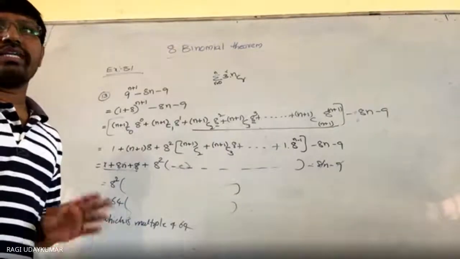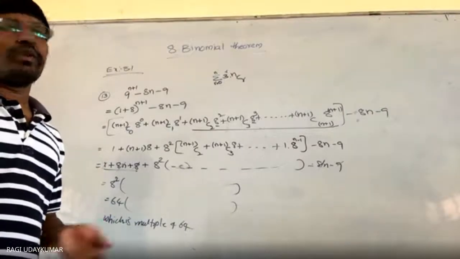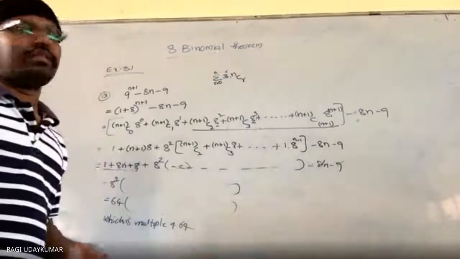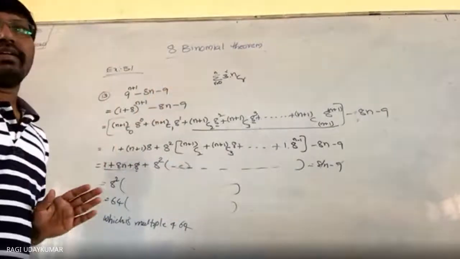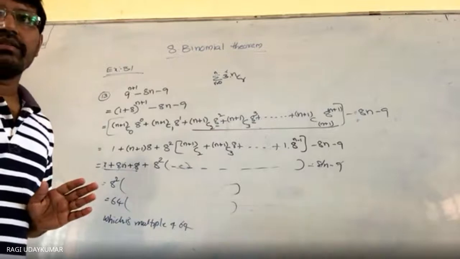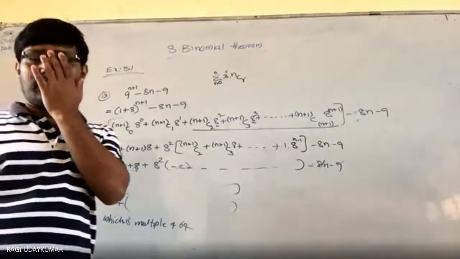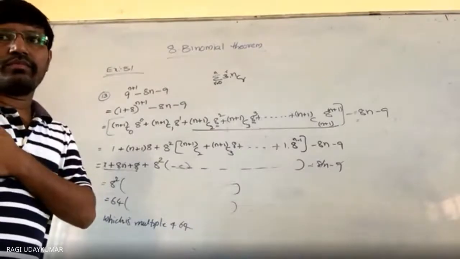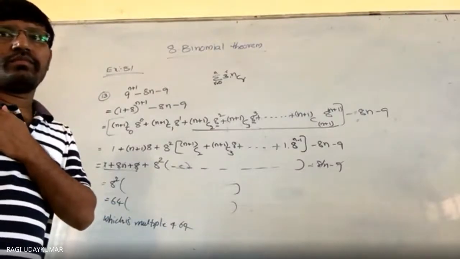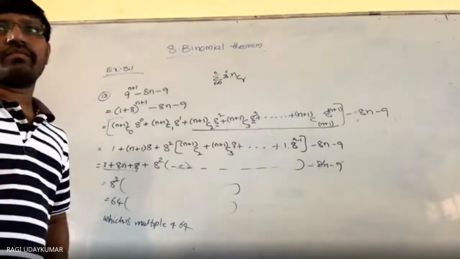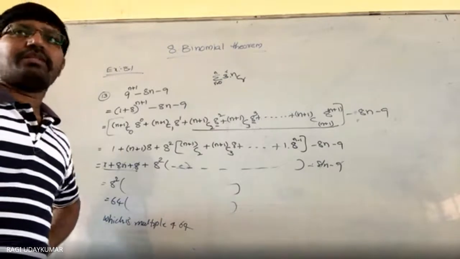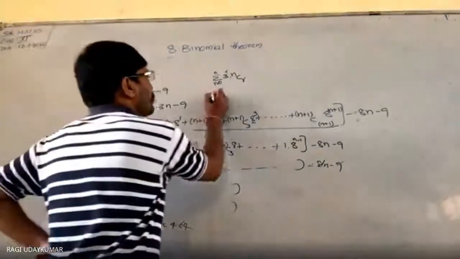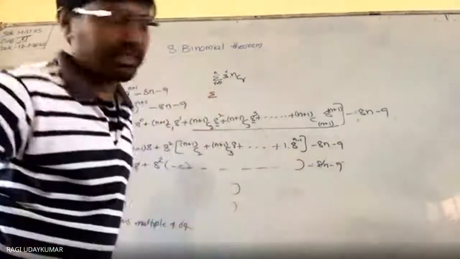You have to prove that it is equal to 4 to the power of n. So actually, whenever you take into consideration this expansion, just take a plus b whole to the power of n, if you take that sigma. Okay, I'll erase it and explain.